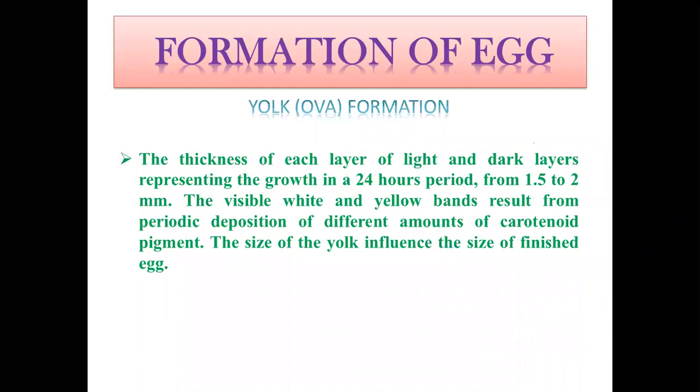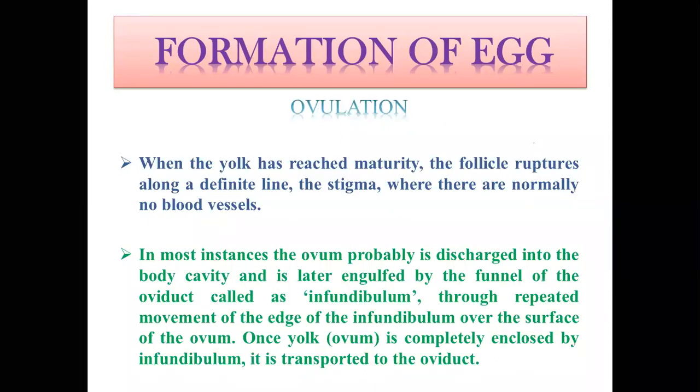Once the yolk has fully matured, or reached its adult size of 25 mm to 40 mm diameter, it is ready for leaving the follicle, or we can say the ovary, and going inside the oviduct. So the second step is ovulation. When the yolk has reached maturity, the follicle ruptures along a definite line called the stigma, where there are normally no blood vessels.